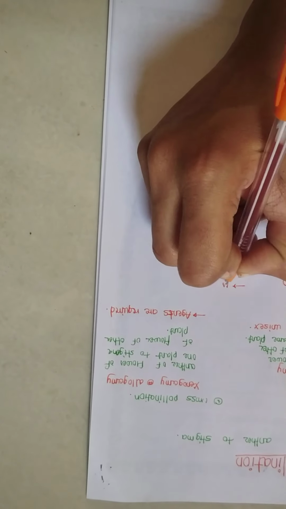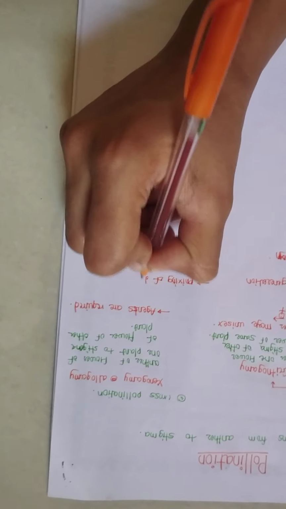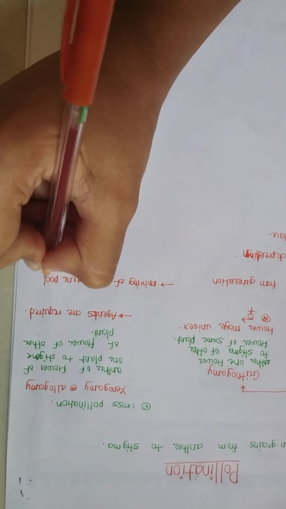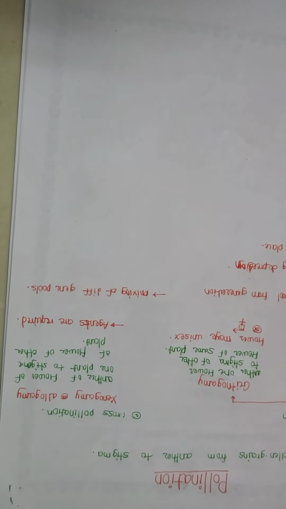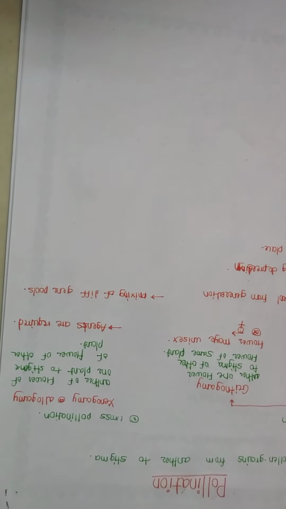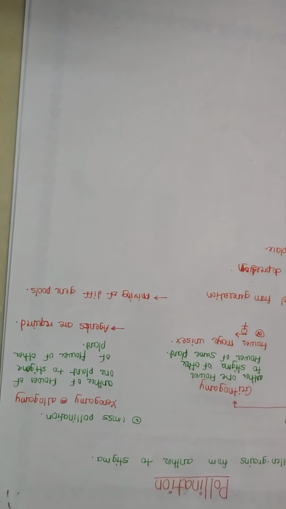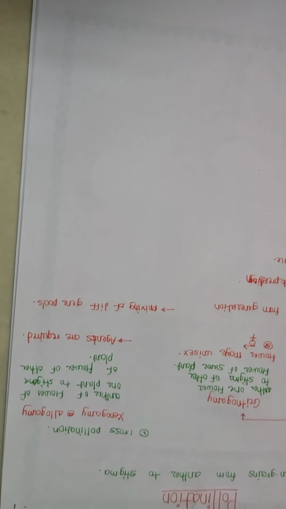Then in cross-pollination there is mixing of different gene pools, because as the pollen grain and stigma belong to different plants, the gene pool of those two plants may get mixed when pollination takes place, and after pollination fertilization takes place, then mixing of gene pool takes place.